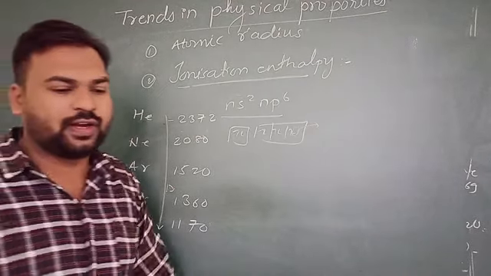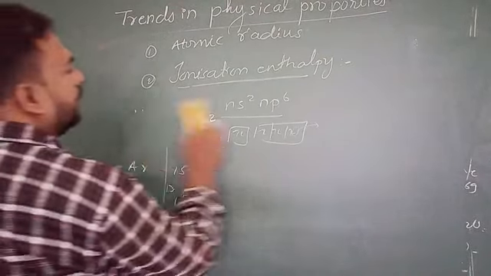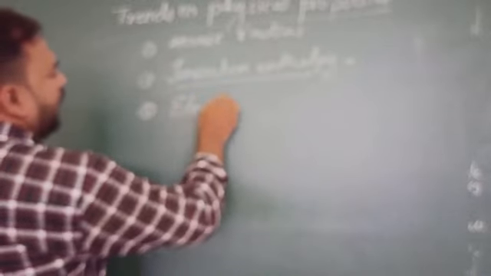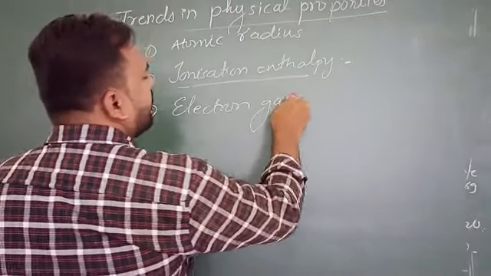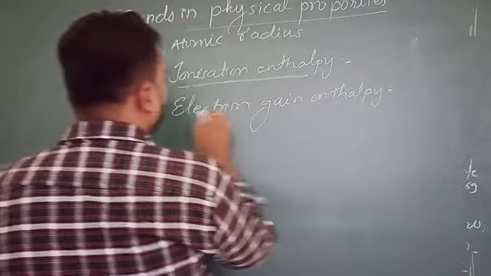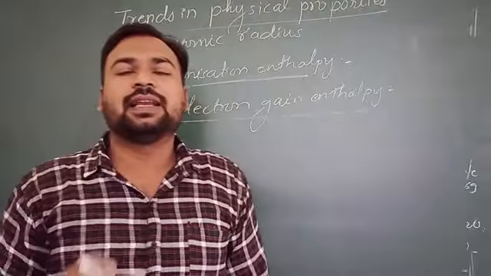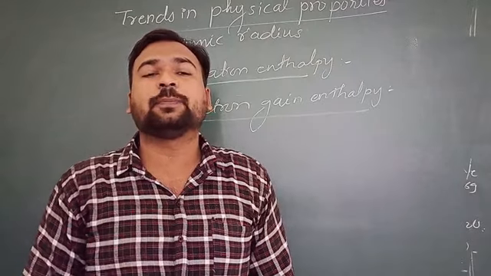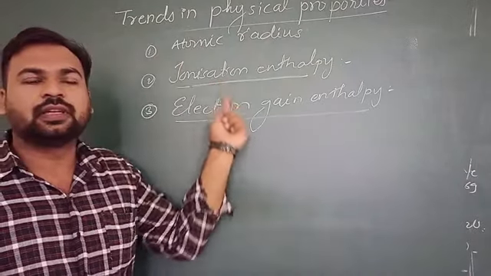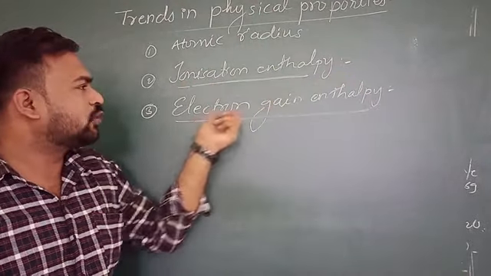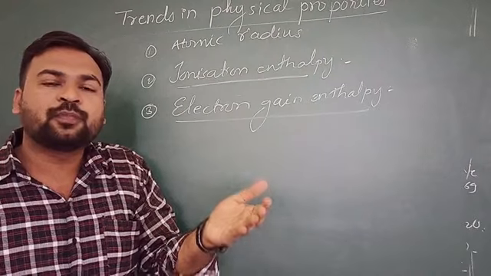Now continuing with the next trend, third, that is electron gain enthalpy. What is the electron gain enthalpy? Electron gain enthalpy is the energy required for accepting electrons. They are vice versa: ionization enthalpy is the energy required for removal of electron, and electron gain enthalpy is the energy required for accepting electrons.